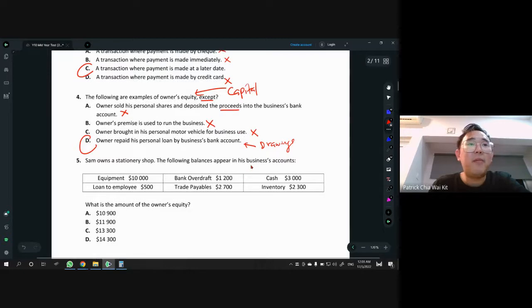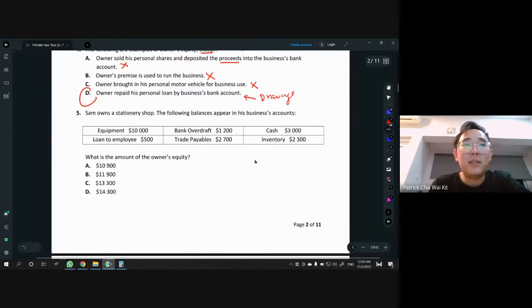All right, number 5. When you see something like this, your given balances appear in the account, and the question asks you, what is the amount of owner's equity? Read the question, what they're asking. So they are finding the answer for owner's equity, which also means capital, because I prefer to use the word capital rather than owner's equity, but it's the same thing. Then you check one by one all the items given. Ask yourself what is their class or element.